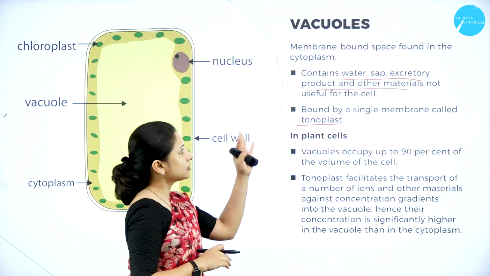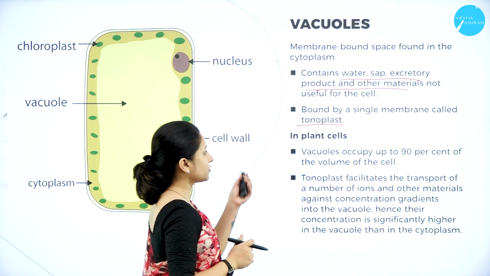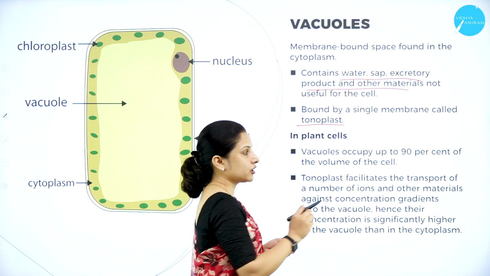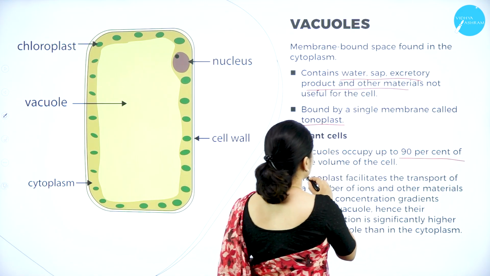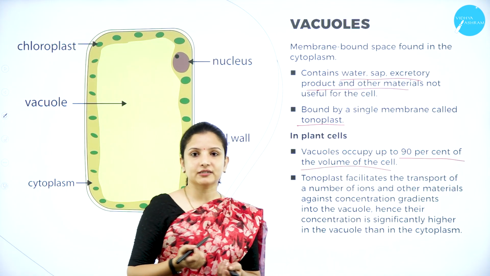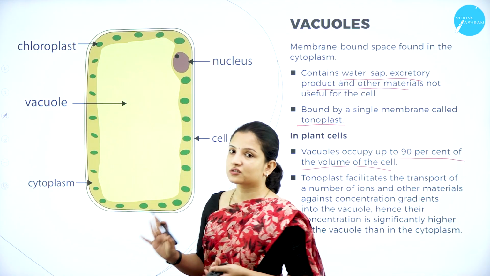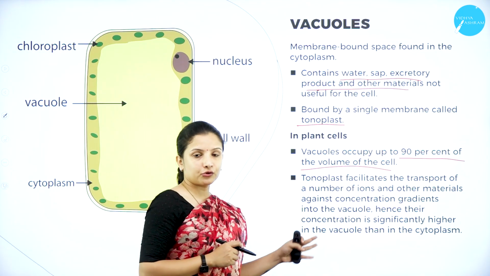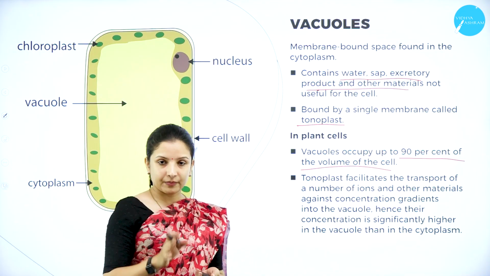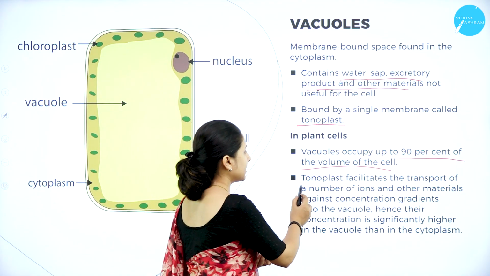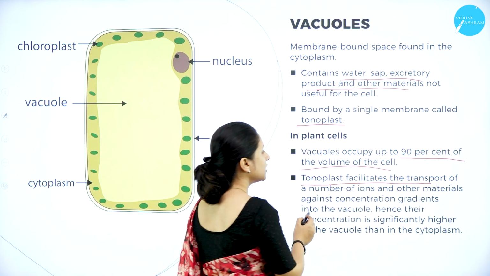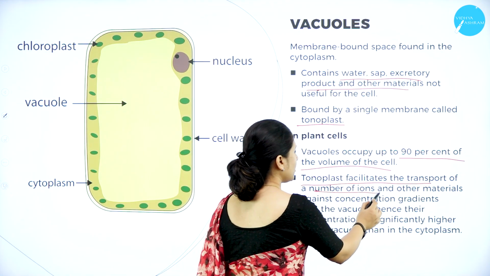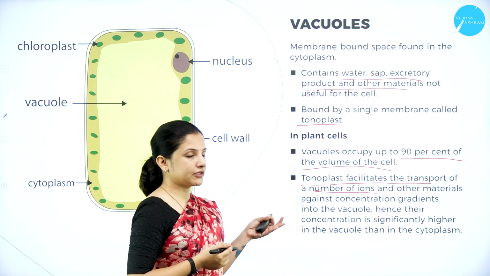Vacuoles are usually found in plant cells. In a plant cell, the vacuole occupies about 90% of the volume of the cell. As you can see, a major portion of the space inside a plant cell is occupied by the vacuole and the tonoplast. The tonoplast is the membrane of the vacuole. The tonoplast helps in the transport of a large number of ions that are present in the solutes.